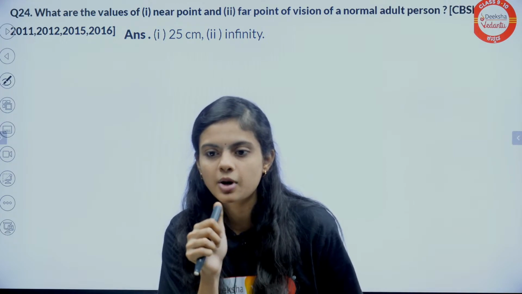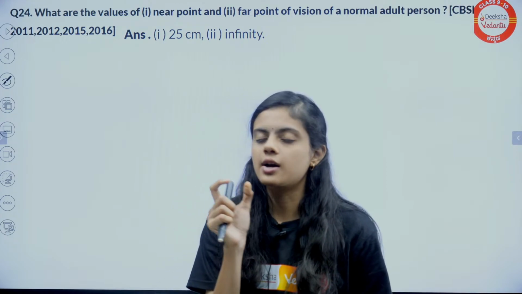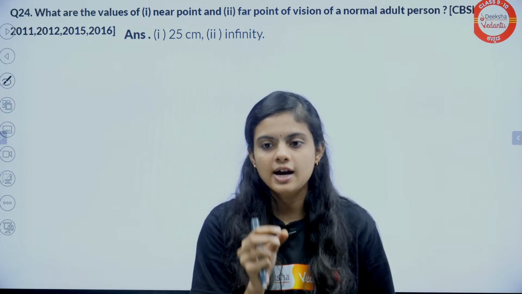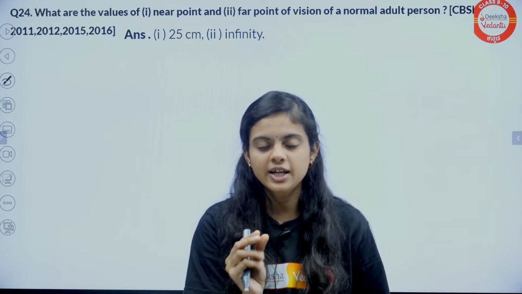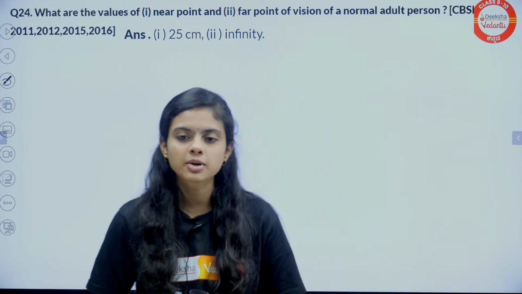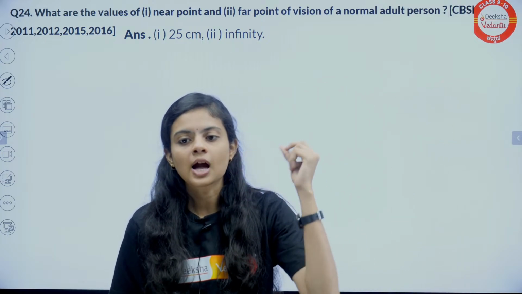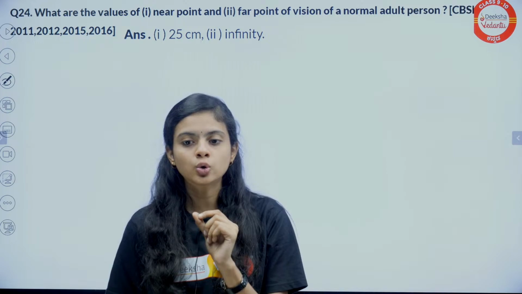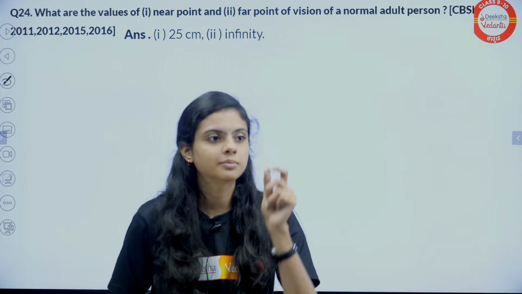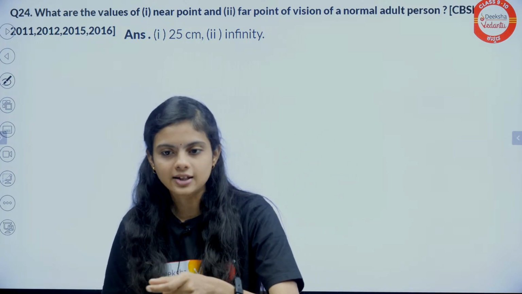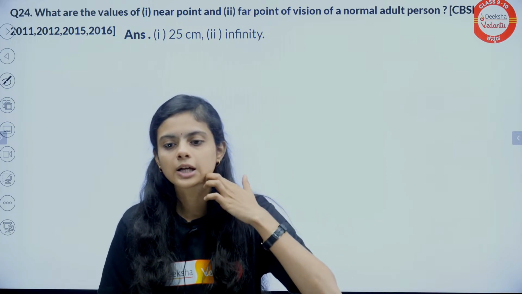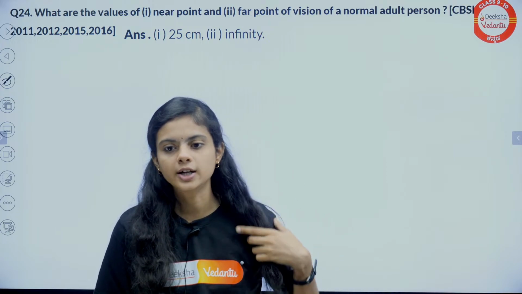Jayashree had asked about cones and rods, right? So cones will be used, they are the cells that will be receiving intensity. Intensity I mean is where is there darkness, where is bright light. Another one will be helpful to detect the color. Is it white color, black color, red color, like this. So finally it will form the image. Getting my point?